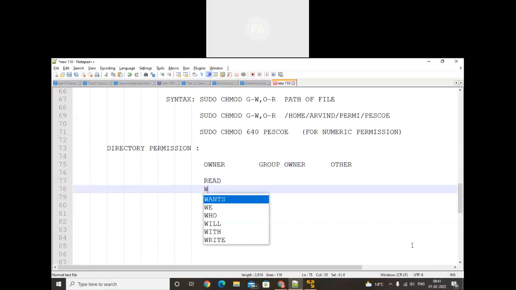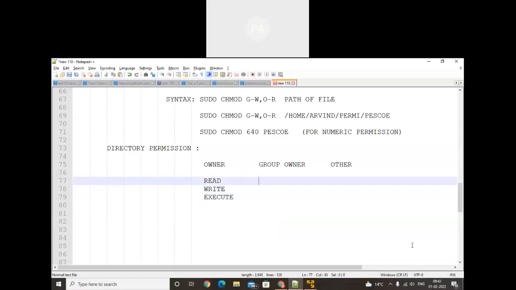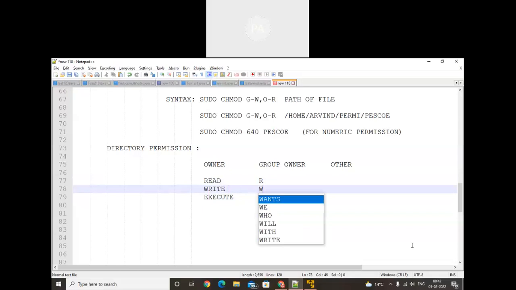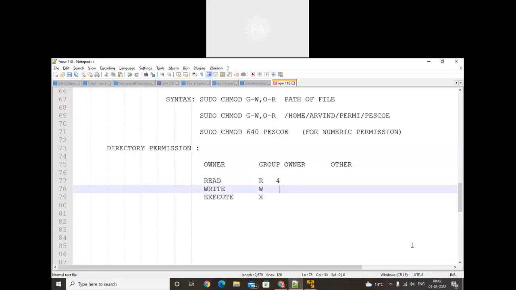In that operation we can do write and we can execute. इसके अंदर execute भी work होता है. So here read replace R. write को W कहा जाता है न्यूमेरिक में. execute को X किया जाता है. So when we न्यूमेरिक में ऐड करते हैं इसे, 4 will be your read, write will be 2 and execute will be 1. फाइल के लिए execute वर्क नहीं होता है, but फोल्डर के लिए होता है.